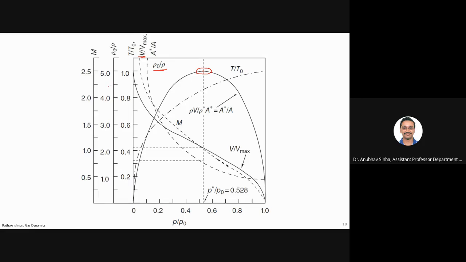Yes, any question? So Vmax is for pressure equal to 0, but rho Vmax is for pressure equal to P star at this location. Is this clear to everyone?